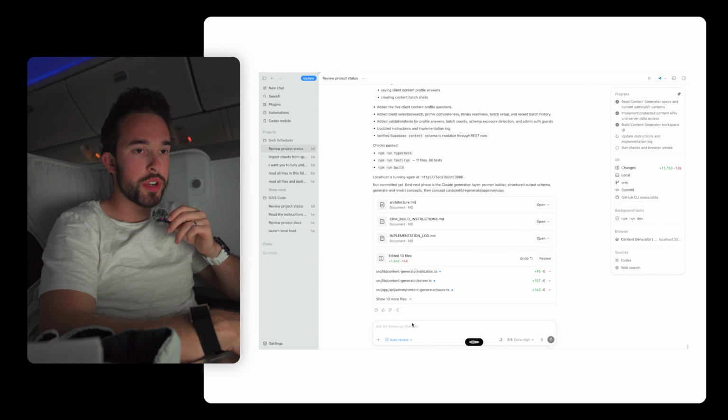Okay, so this is really good. A couple changes I want to make. The first change is where it has the new batch and the output, it gives the number of top of funnel, middle of funnel, and bottom of funnel videos to be output, and then it has the output type. But I don't want all of the videos to have that specific output type. How can we update the UI so that, let's say if we're outputting 15 videos, we can choose how many are filming briefs, how many are top of funnel, scripted, etc.? How can we update that?